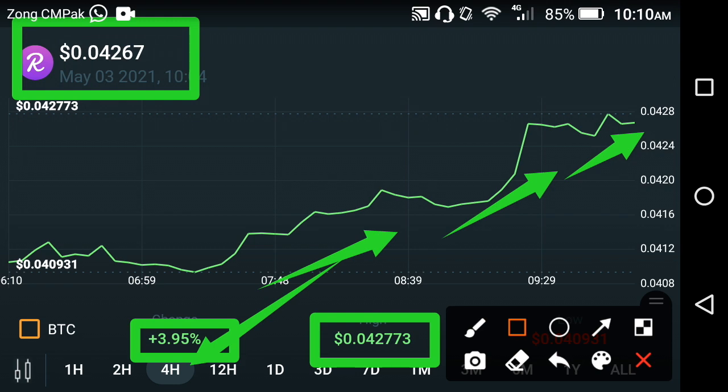So what should you do at this time, friends, and save from loss? I mean, it's time to hold your coin, because as you know the whole change goes positive, friends, so it's time to hold your coin and make a good amount of profit in the future, friends. If you sell it at this time, friends, you are not at the lowest, but you get a small amount of profit.